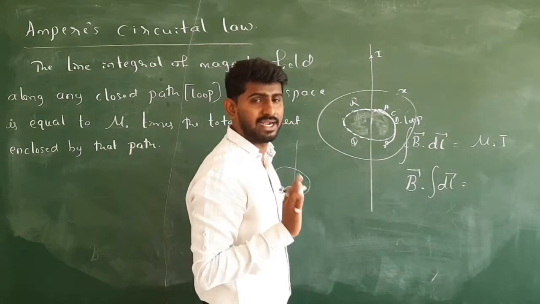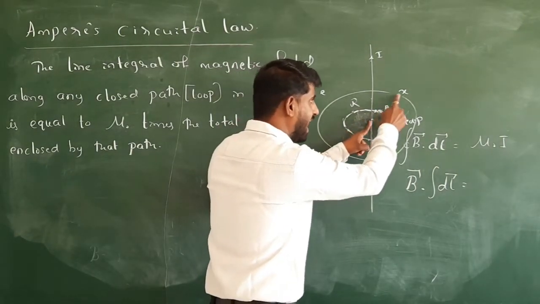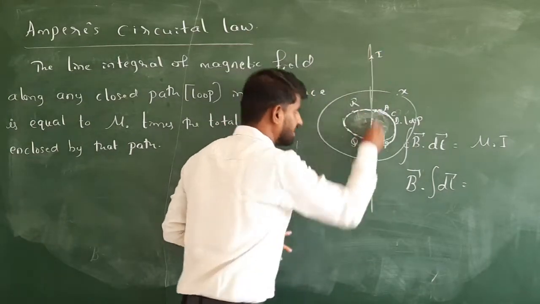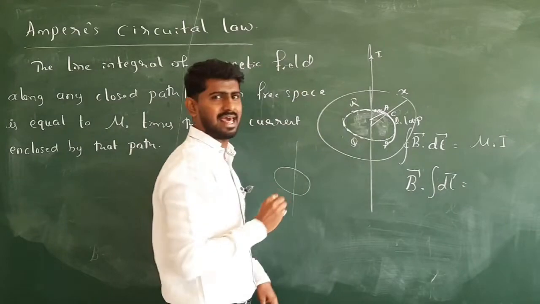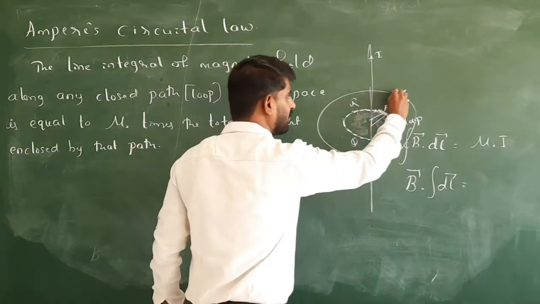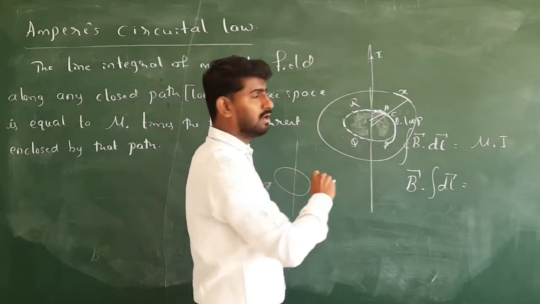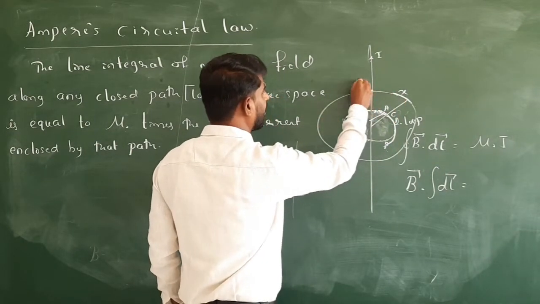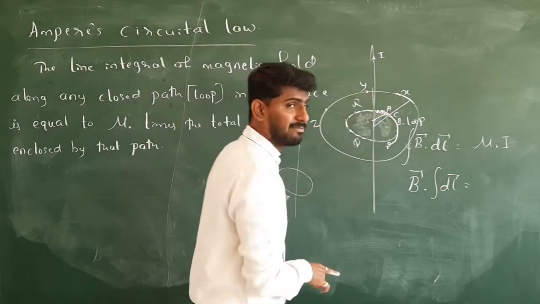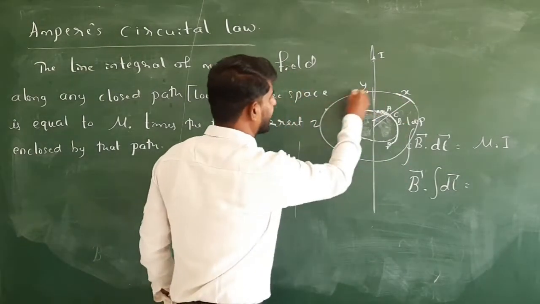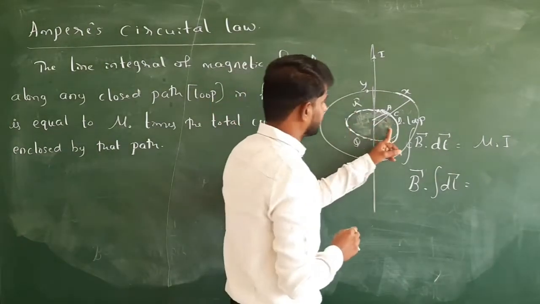No. Why is it not the same? Even though the current element, the source, for A and X is the same. What is the source? This is our source. But this distance is smaller, its distance is larger. So automatically you will get less magnetic field than this one. So the magnetic field at any point, I call this Y and I call this Z. The magnetic field on X, Y, Z is the same because it is a second loop. Is it clear? Okay. So now we are discussing the first one.